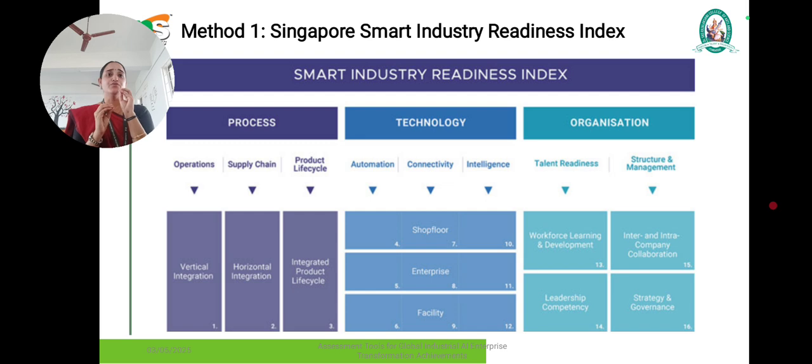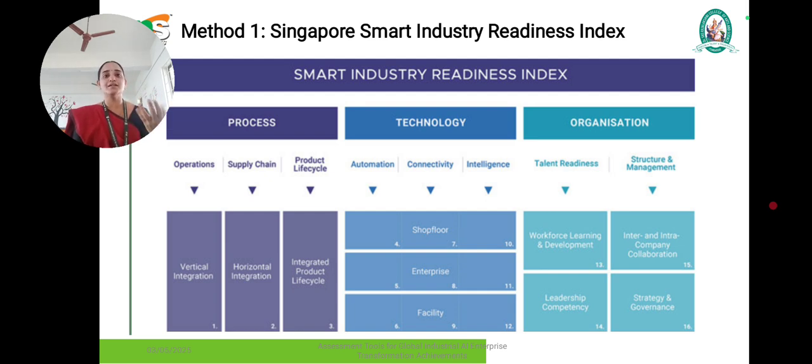It is the world's first government-developed Industry 4.0 tool for national transformations. This index will help many companies determine where to start, how to expand and how to sustain their effort.